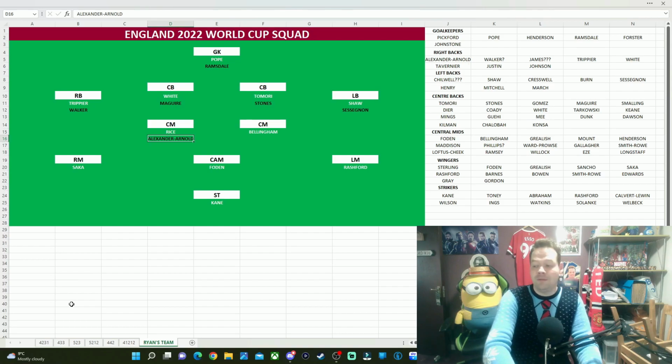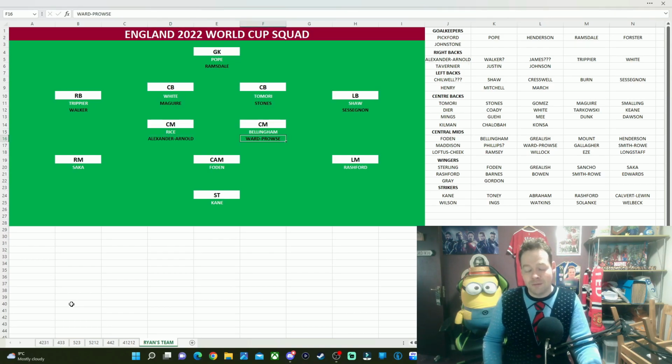And my other backup midfielder is going to be James Ward-Prowse. I know a lot of you would probably go for Jordan Henderson, but for me, I've seen nothing of Henderson this season. He's barely played, and when he has, he hasn't really done anything.